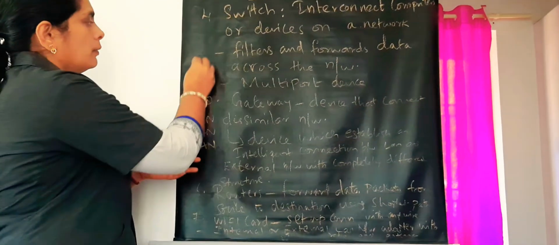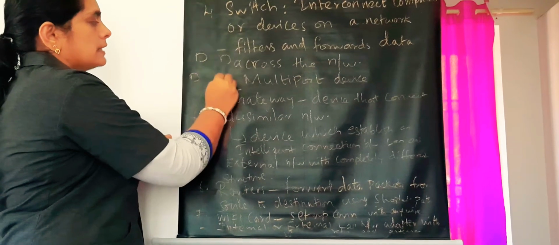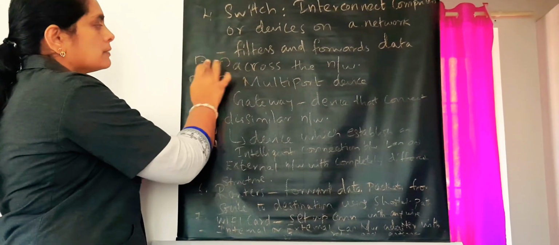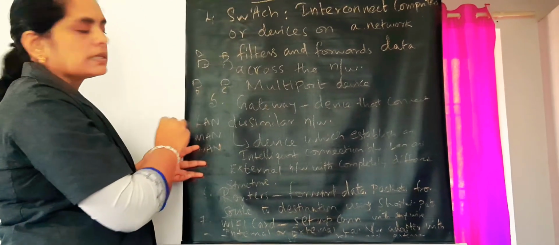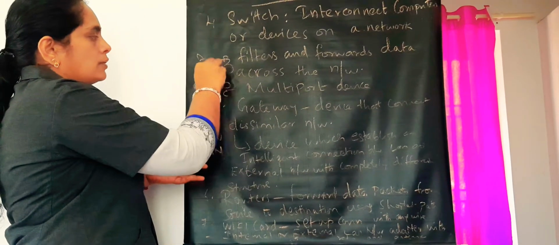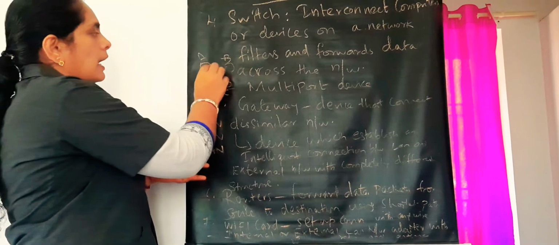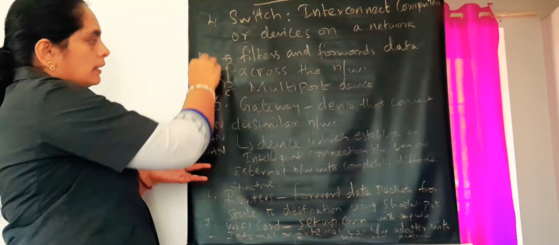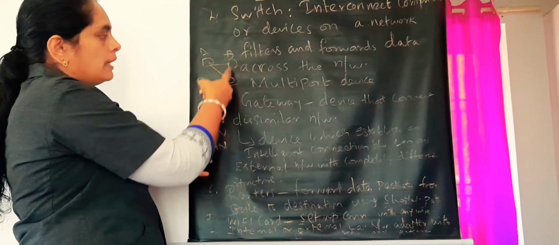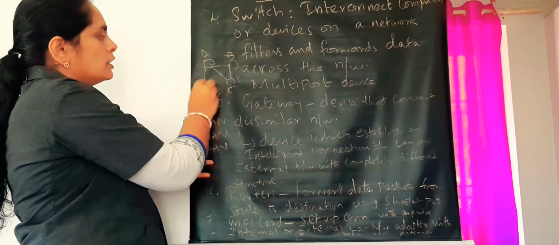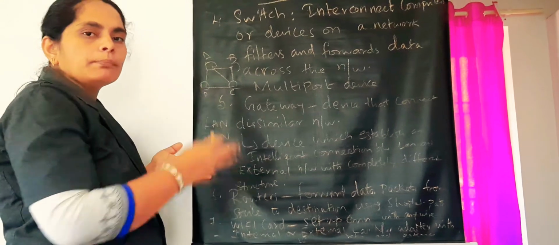Suppose the computers are like this: A, B, C, D. Now I want to transmit the data from A to C. First of all it finds the paths. The shortest path is A to C. Another path is A to B and C. Another path is D to C. These are the different types of path.